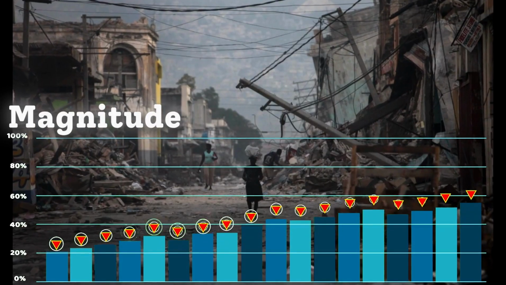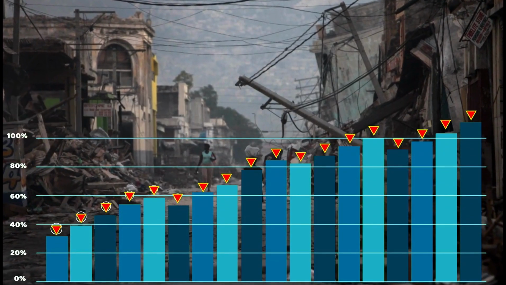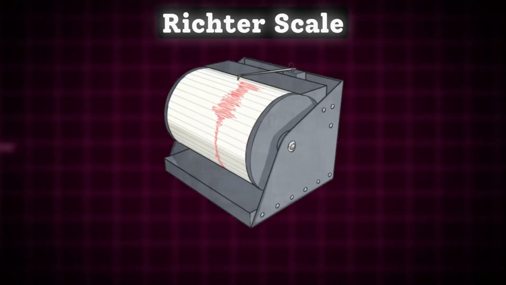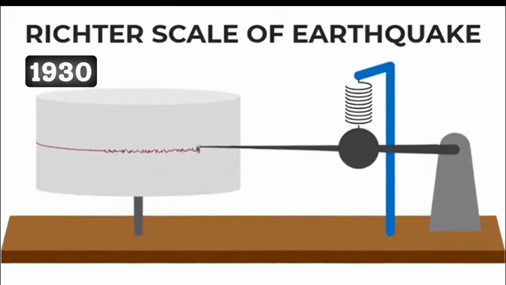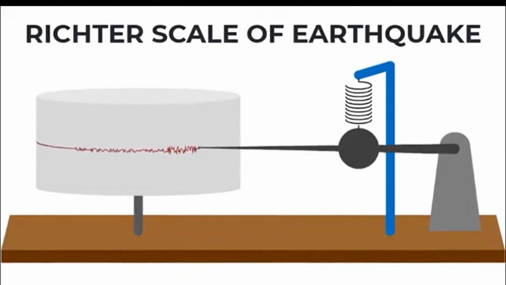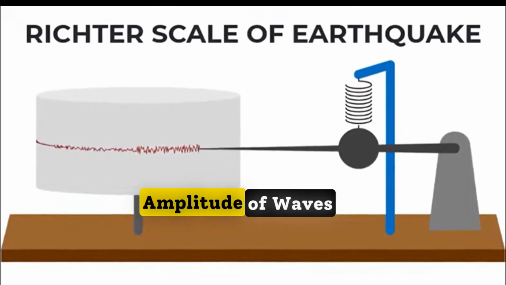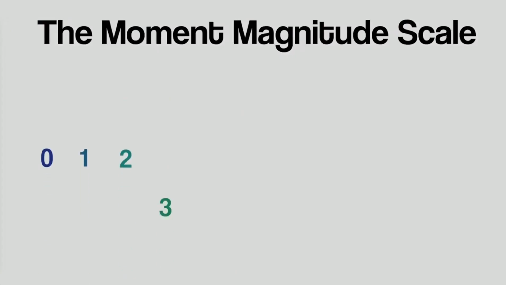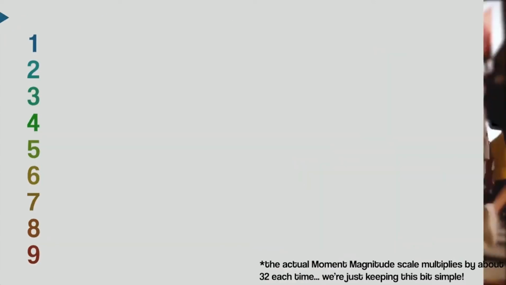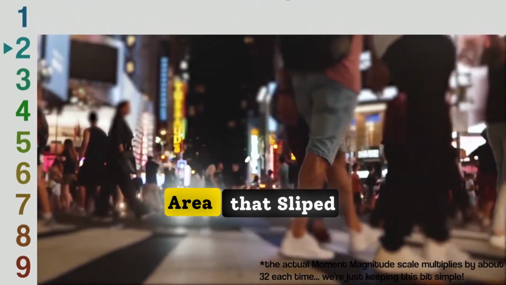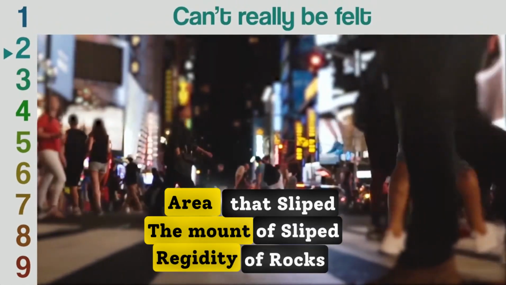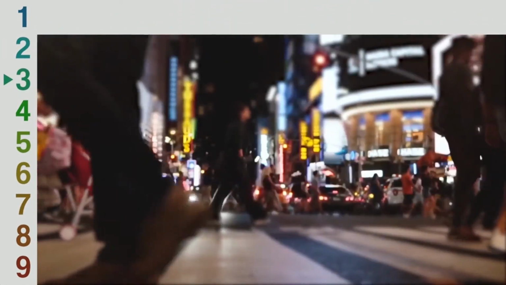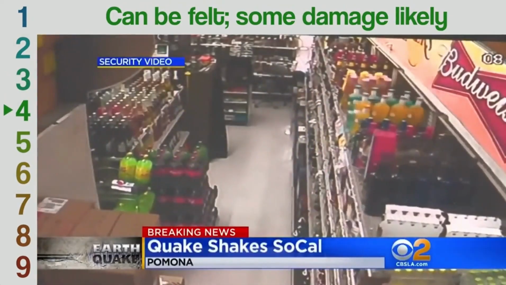The magnitude of an earthquake, indicating the energy released, was traditionally measured by the Richter scale. Developed in the 1930s, this scale quantifies the size of an earthquake based on the amplitude of waves recorded by seismographs. However, for large-scale seismic events, the Richter scale has limitations. Today, the moment magnitude scale, Mw, is more widely used, especially for significant quakes. This scale considers the area of the fault that slipped, the amount of slip, and the rigidity of the rocks involved, offering a more accurate measure of an earthquake's true size.